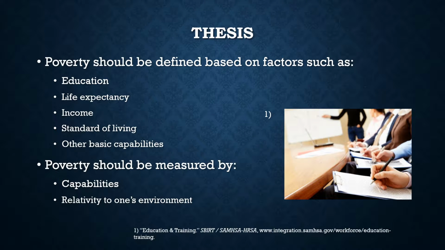Well, it is quite subjective as poverty is a complex thing to describe. No one has a perfect answer, but what would be the best way to describe poverty given the data that we are able to collect in today's society? Poverty should be defined based on factors relative to the social standing of others, such as education, life expectancy, income, standard of living, and other basic capabilities. Poverty should be derived by using a quasi-relative form of measurement that considers capabilities and is easily comparable to one's environment.